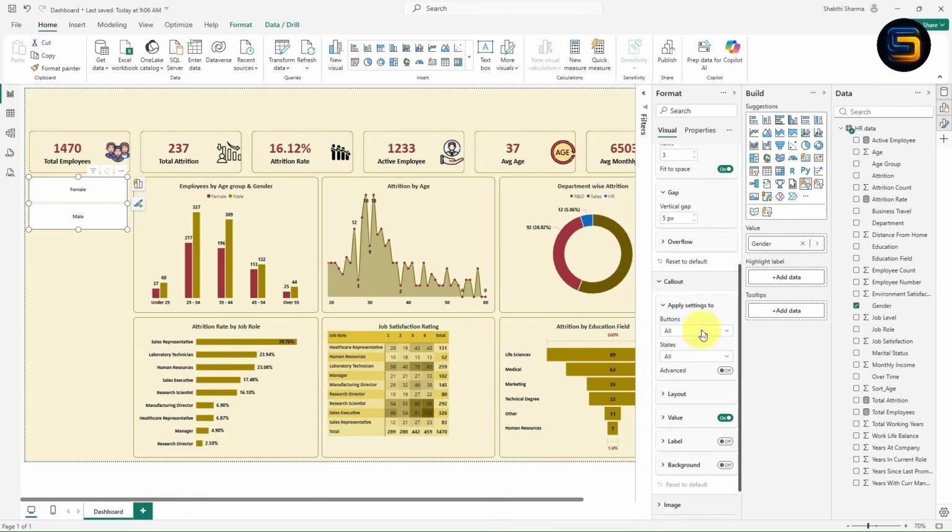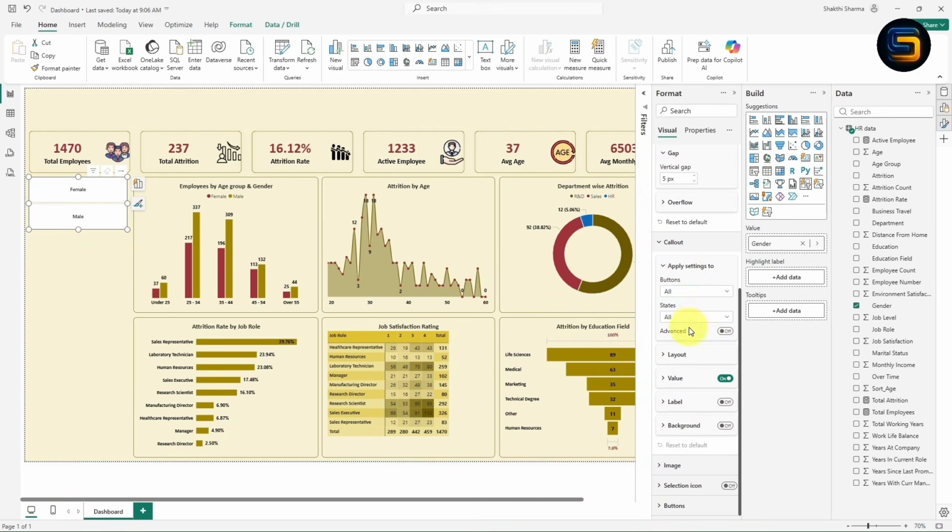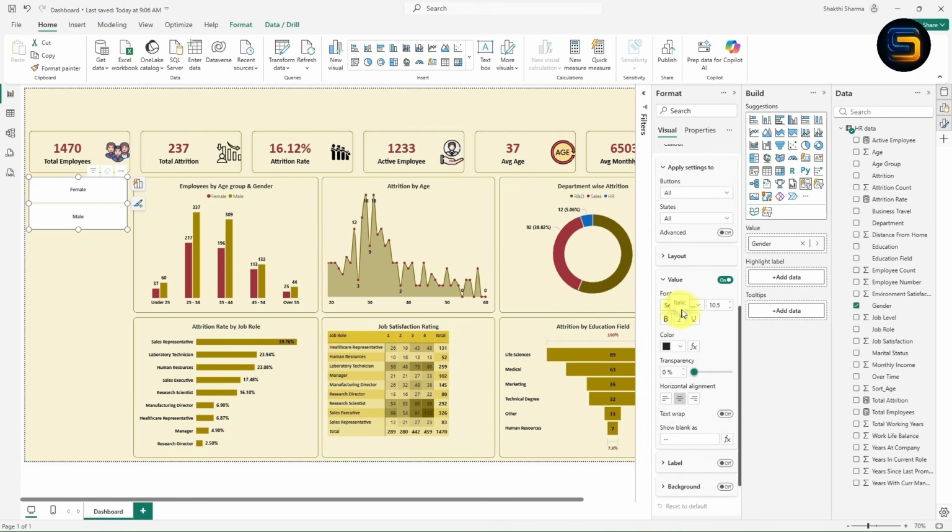Now let's click on the callout. Let us give some formatting. Now expand this value. From here we can change the font. I will select this Calibri. Now make it bold. Increase the size of the font. Let me take it as 16 or let me take it as 18. Now I think it is looking perfect.